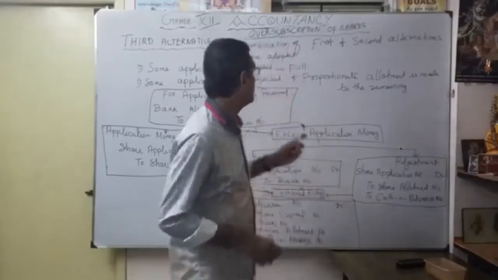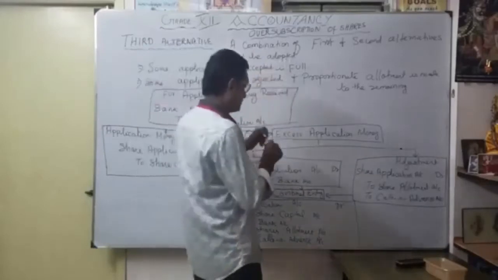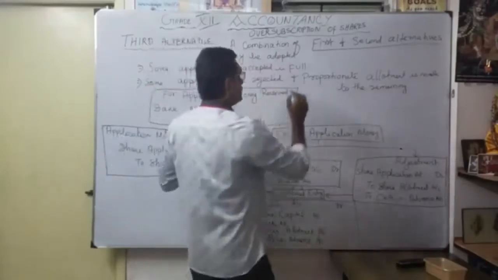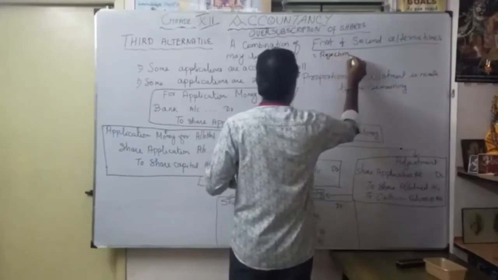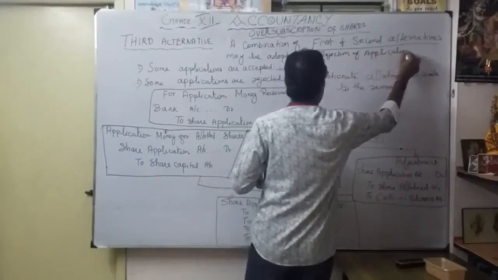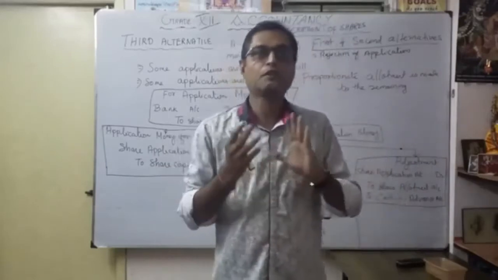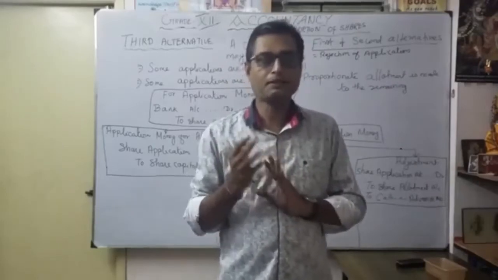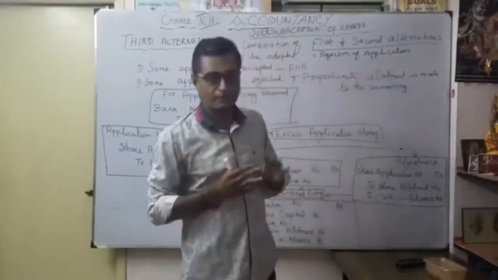So as a third alternative, what is the meaning? A combination of the first and second alternatives. So what are the first and second? What is the first alternative? Rejection of applications, correct? For example, 70,000 shares applied, but actually 50,000 shares are issued. So the remaining 20,000 are totally refunded. For the application money, whoever applied, we refund the money. That is the rejection of applications. That is our first alternative.